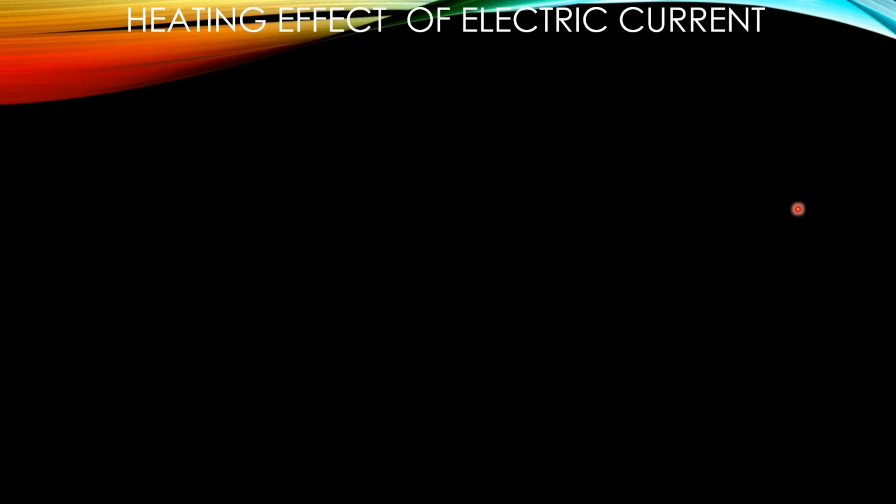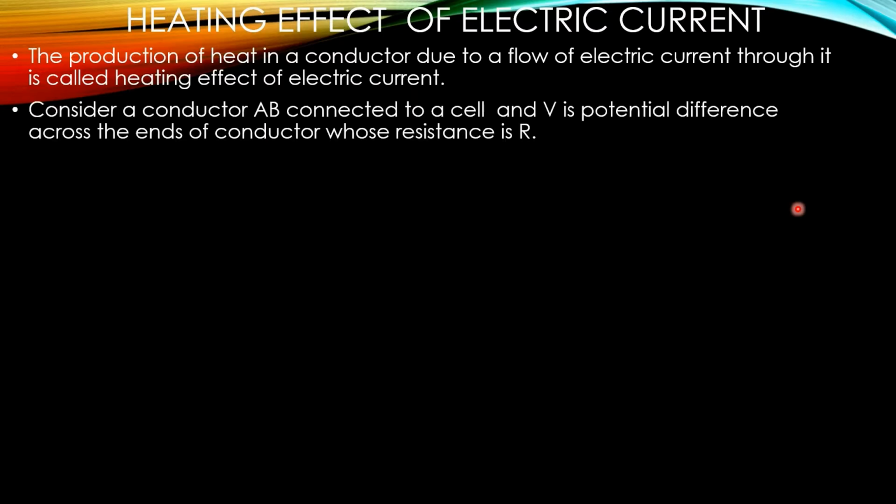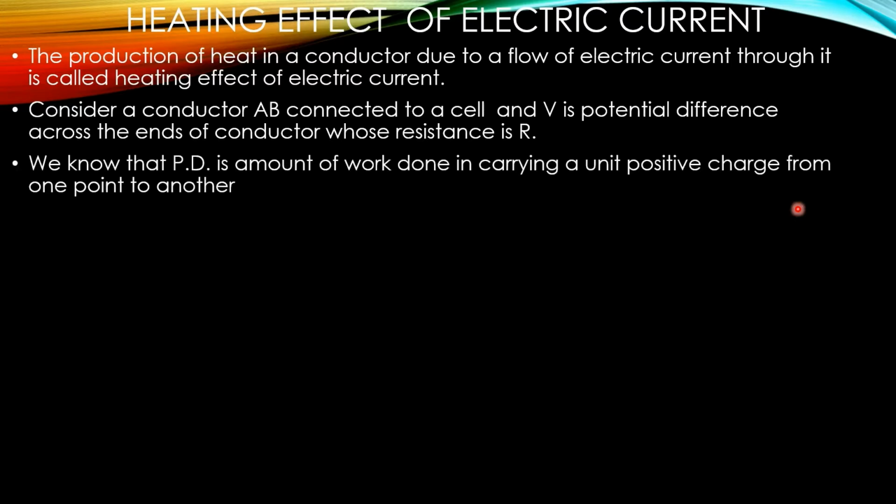Heating effect of electric current. We know that when current flows through a conductor, after some time its temperature increases, meaning heat is produced. And why is this heat produced? Because a conductor contains a large number of free electrons which move randomly, not in a particular direction.